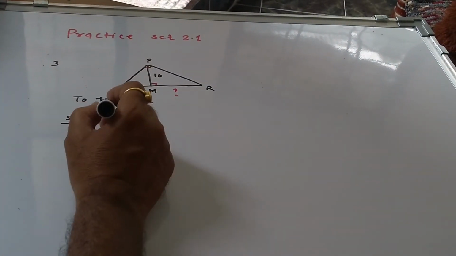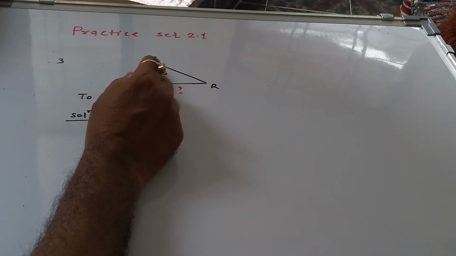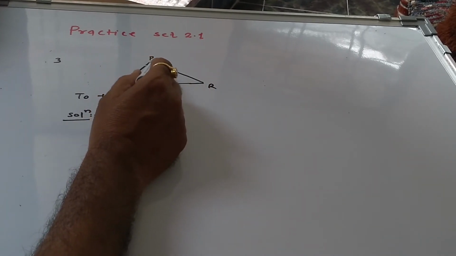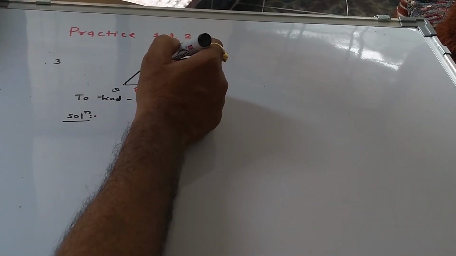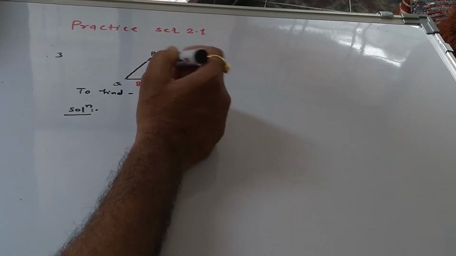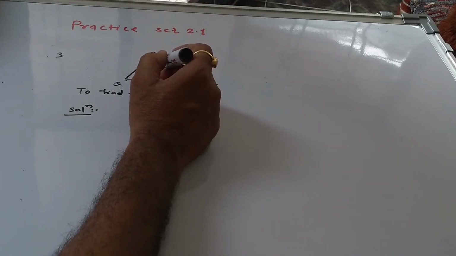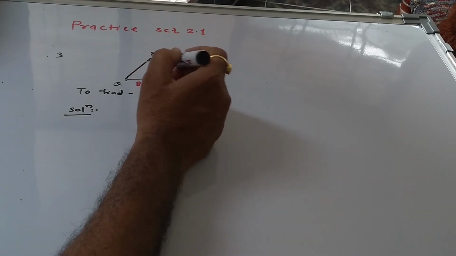In triangle QPR, if you observe, angle P is 90 degrees, PM is perpendicular to QR, so angle M is 90.